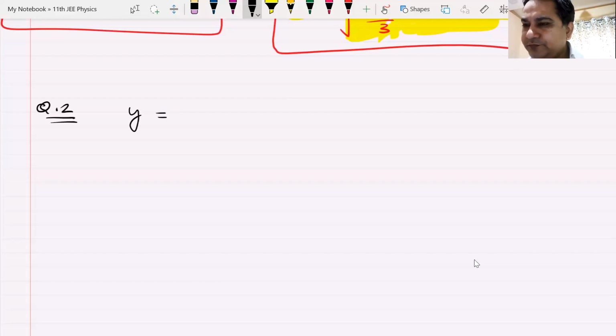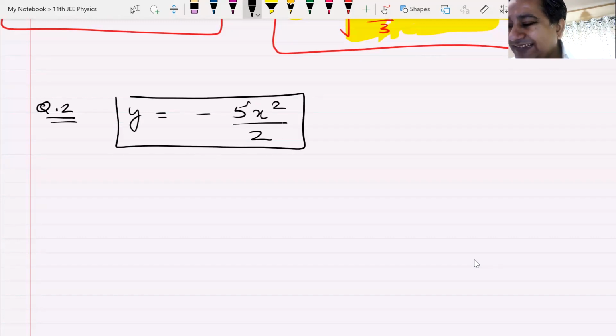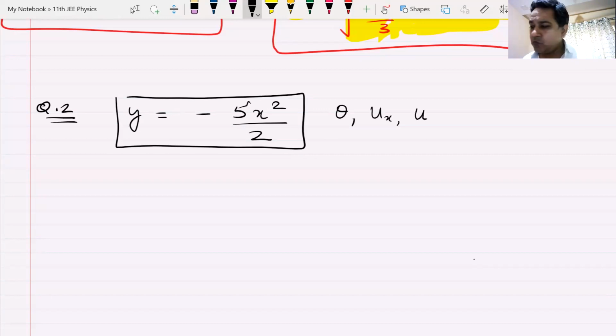Y is equal to minus 5x squared by 2. Now this is the equation of trajectory of a particle. You have to find the value of theta, ux, u, and r.